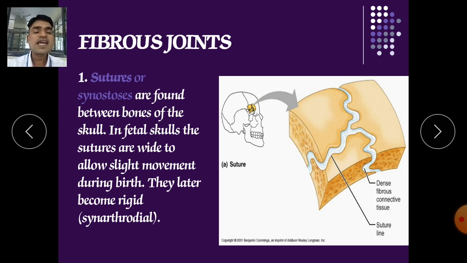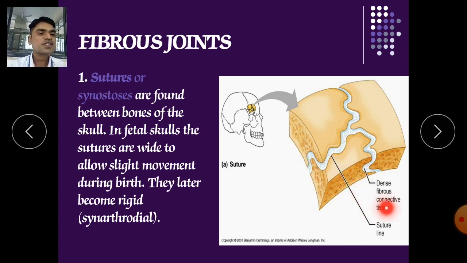So we cannot remove those sutures and we cannot open those lobes, except in case of surgery; otherwise it is impossible. They are found in between the bones of the skull. In the fetal skull, the sutures are wide to allow slight movement during birth. In childhood there is slight movement because cartilaginous material is there, and this cartilage doesn't become hardened until adulthood. After adulthood it becomes very hard.